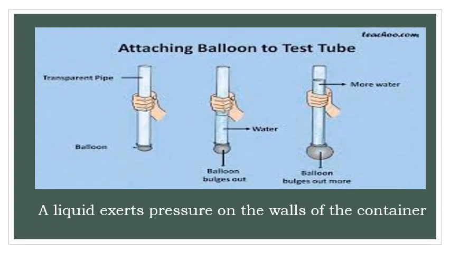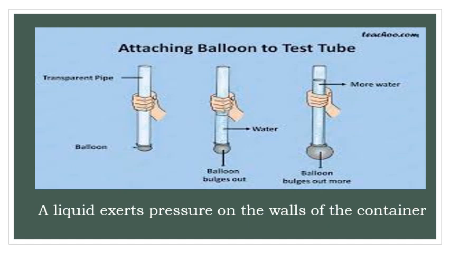Dear children, take a transparent pipe and attach a balloon to one end of the pipe. If we pour water through the other end of the pipe, the balloon bulges out. If we fill the pipe with more water, the balloon bulges out more. By this balloon activity, we can confirm that a liquid exerts pressure on the walls of the container.